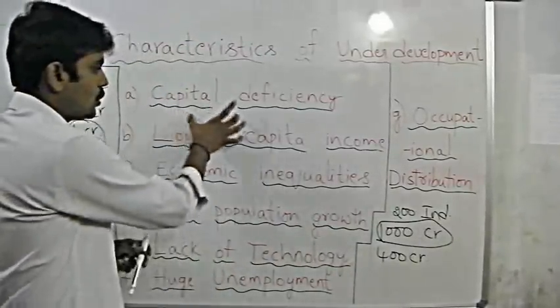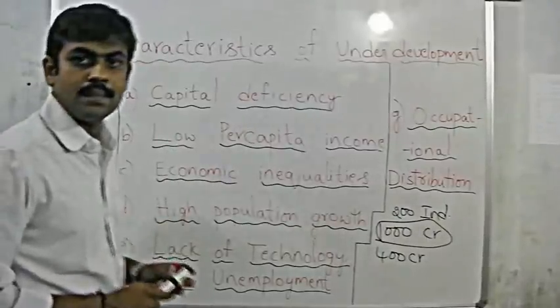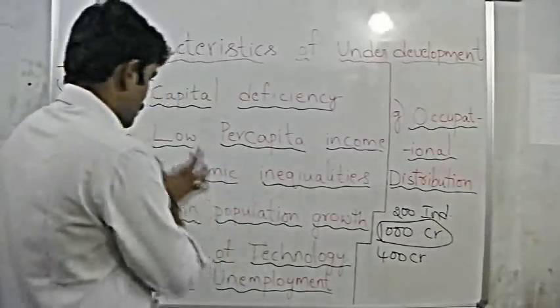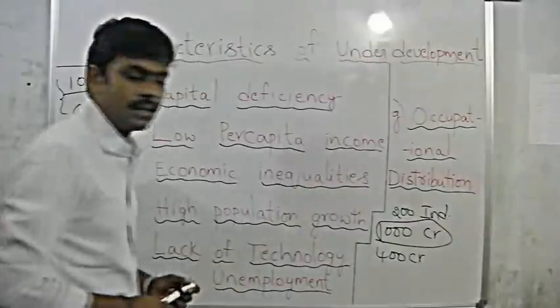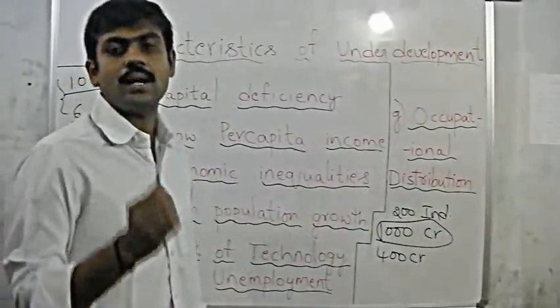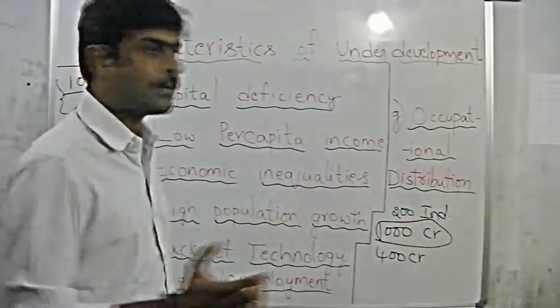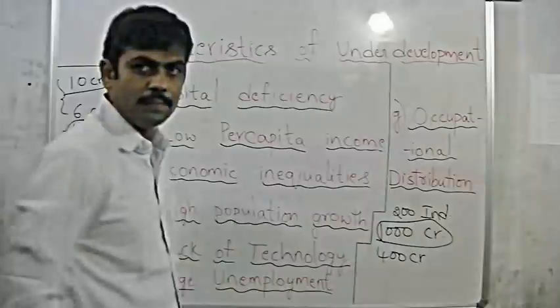Then let us go to the second one, low per capita income. What is this low per capita income? Simply, the average income of an individual in a country is per capita income.